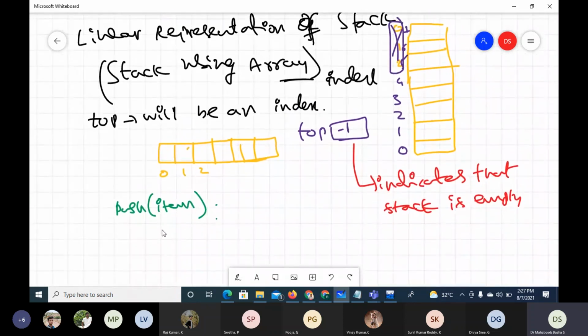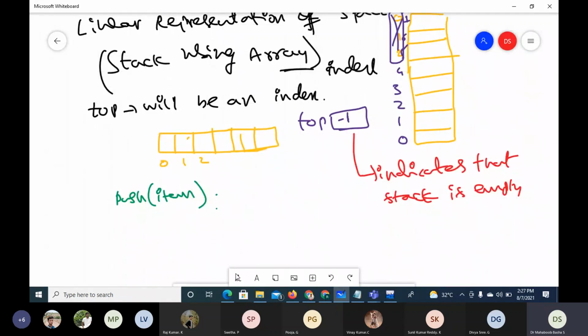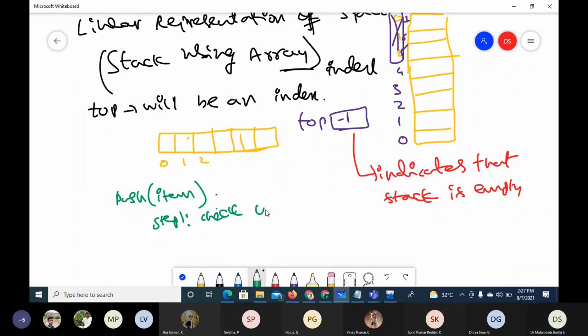So here I'm writing the pseudo code, which is the algorithm. Step one: check whether the stack is full or not. How do you check if it is full or not?